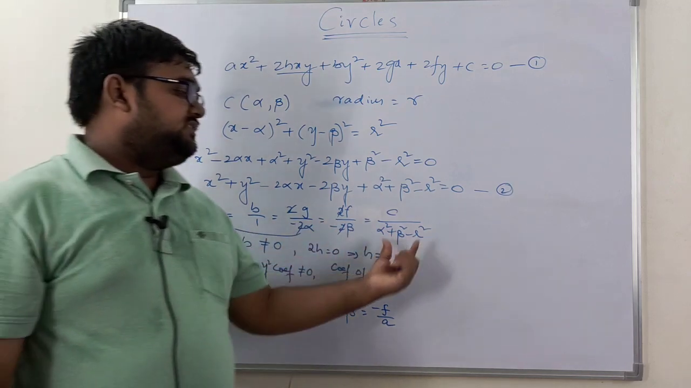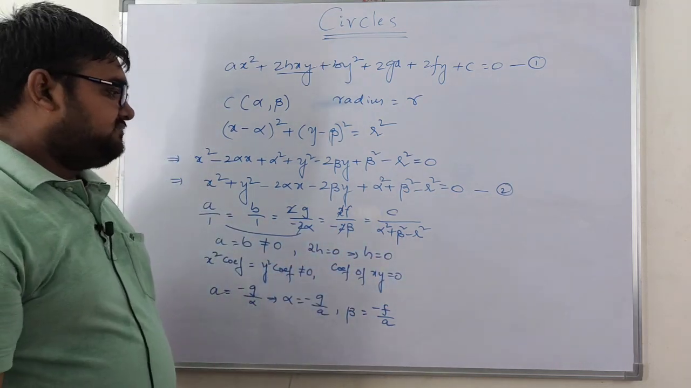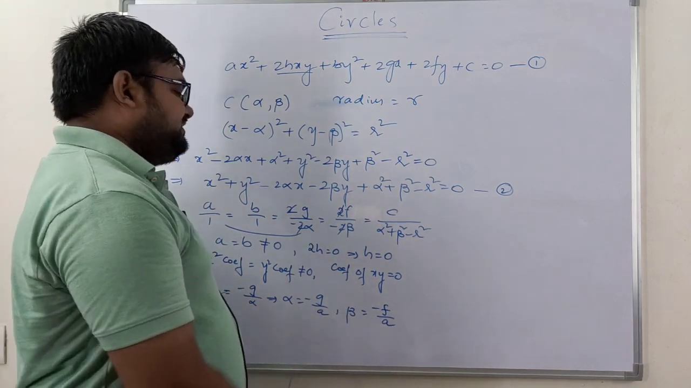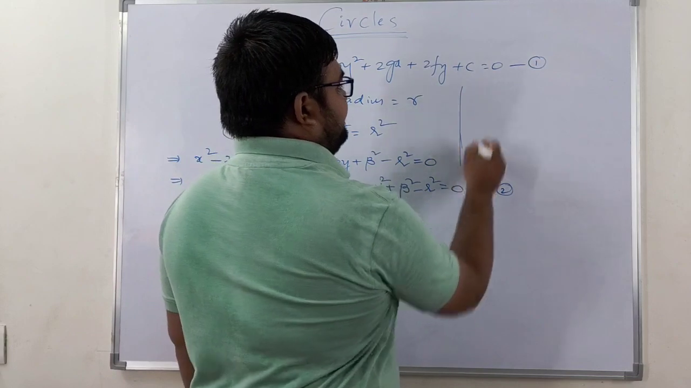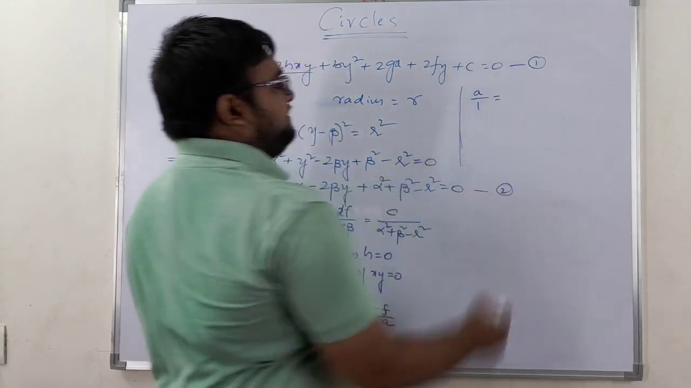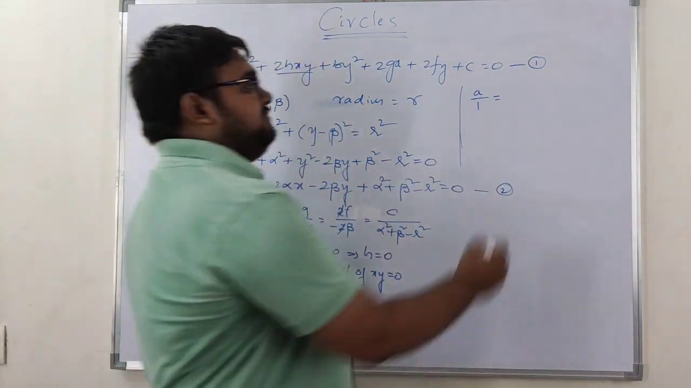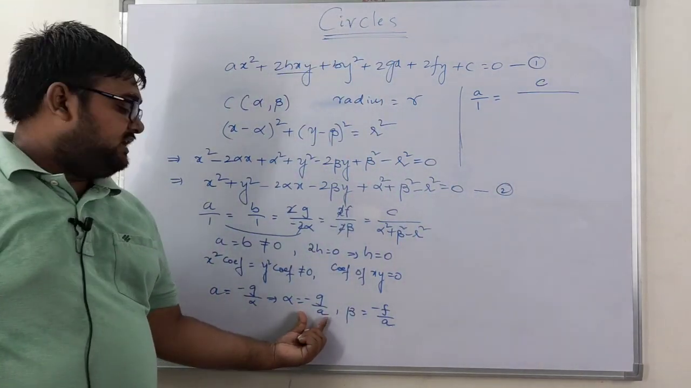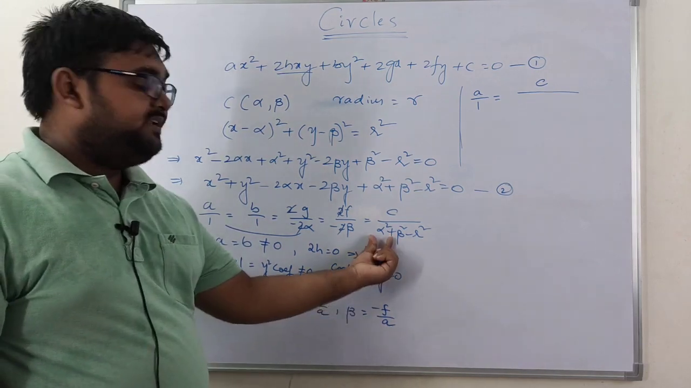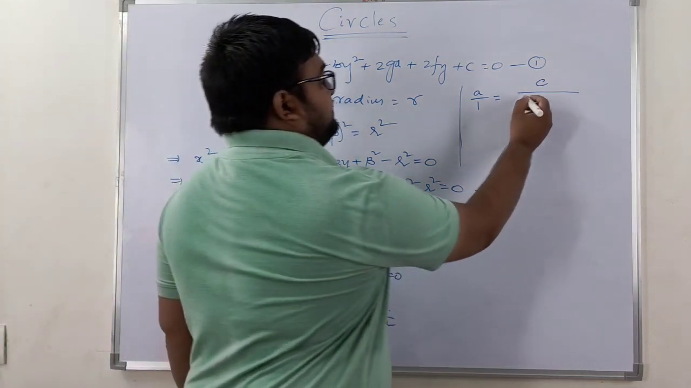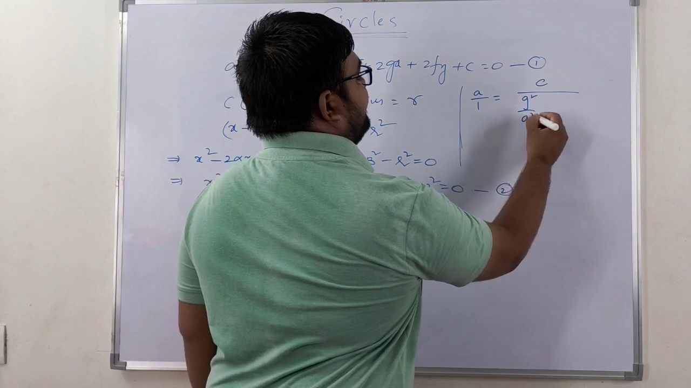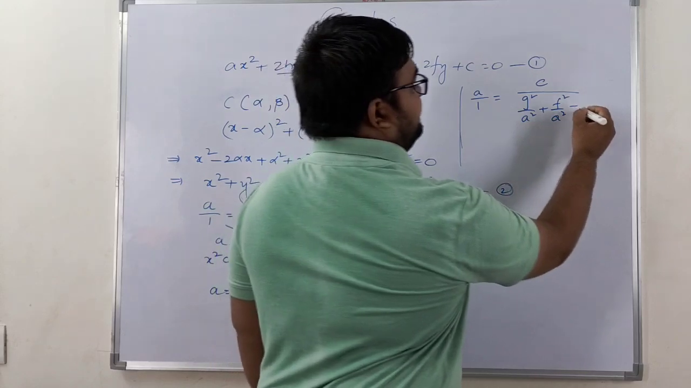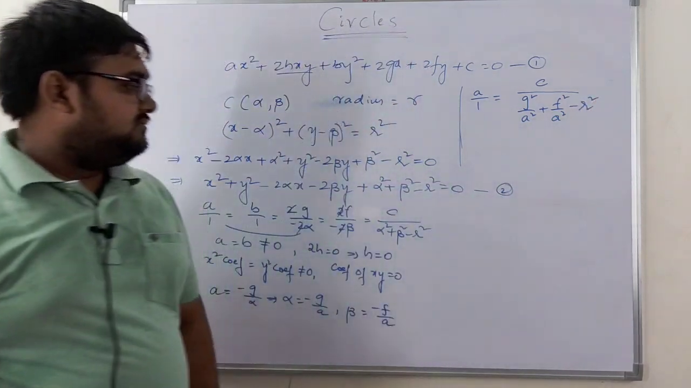So a by 1 is equal to c by alpha square plus beta square minus r square. From there I am going to get one more condition, right? So what is that condition? a by 1 is equal to c by, what is alpha? Alpha is nothing but minus g by a, no? So I am replacing here, right? So this I can write as g square by a square plus f square by a square minus r square.